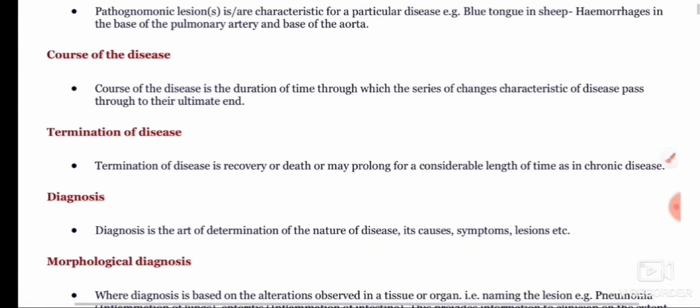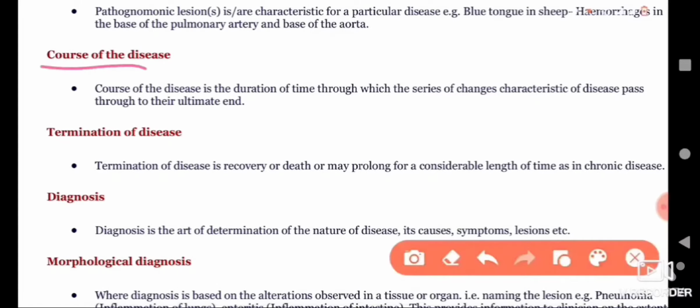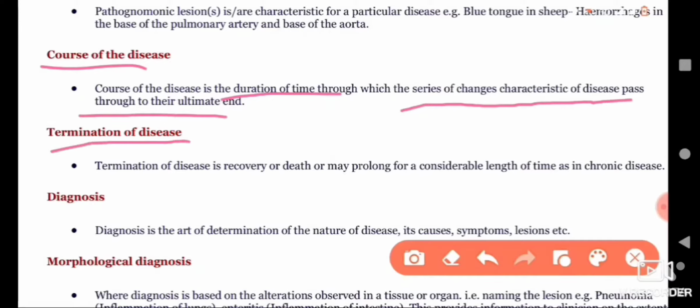Now let us come to the course of the disease. The course of the disease is the duration of time through which the series of changes characteristic of a disease pass to their ultimate end. The termination of disease is recovery or death, or it may prolong for a considerable length of time, as in case of chronic disease.